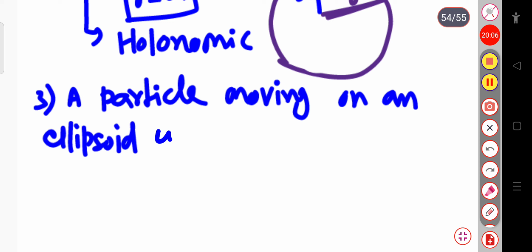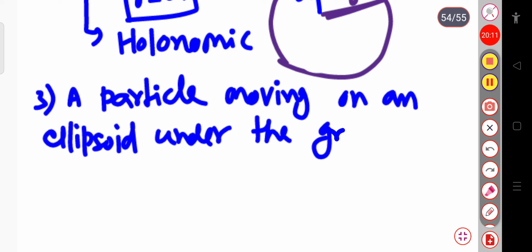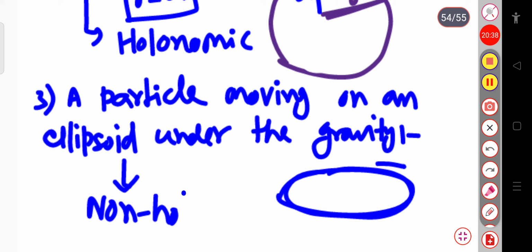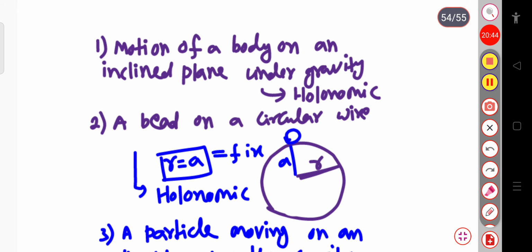In this case, when the particle moves on this ellipsoid, after reaching a certain point it will leave the ellipsoid. The force of constraint is the reaction force of the ellipsoid surface on the particle, so this is called the non-holonomic constraint. So these are some examples of constraints.